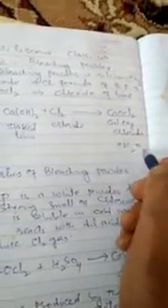Preparation. Bleaching powder is prepared by passing chlorine gas over dry slaked lime. We get CaOCl2 plus H2O.